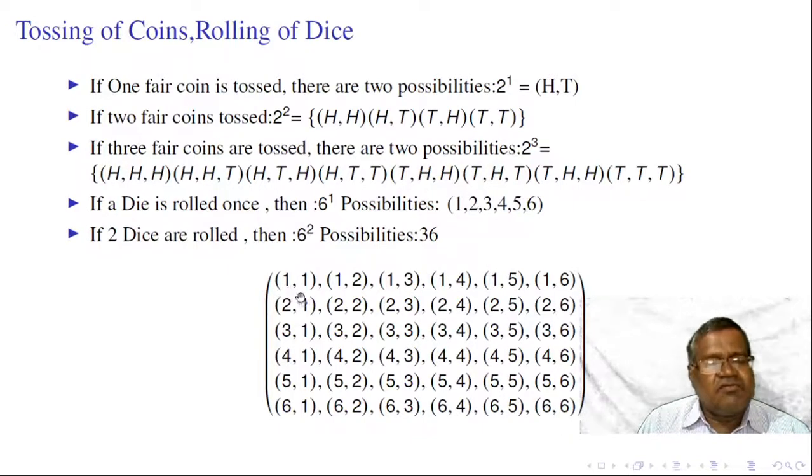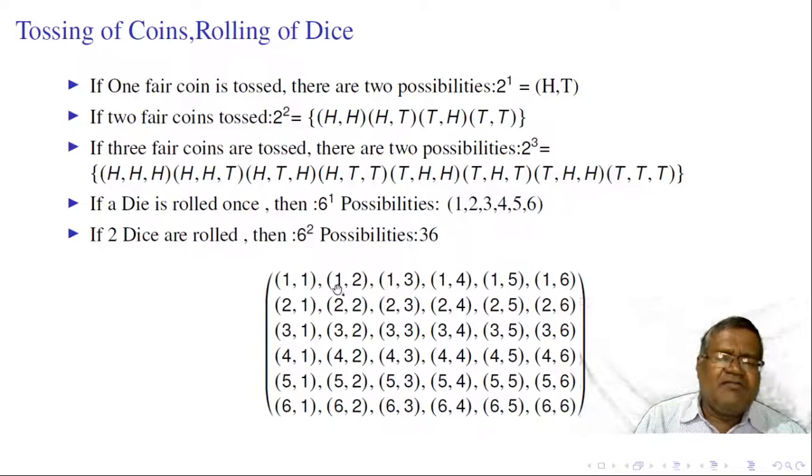They are the first die facing 1 and second die facing 1. Similarly, the first die gives 1 and the second die 2. Similarly, these are the 36 possible outcomes. If we want total 2, there is only one case. Total 12 is only one case: 6 plus 6, 12. If we have 7, it means 6 plus 1, 5 plus 2, 4 plus 3. There are 6 possible outcomes. Total outcomes 36.